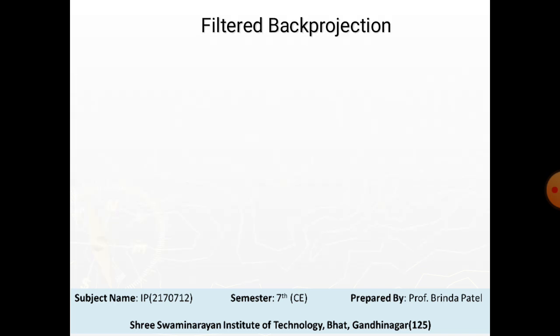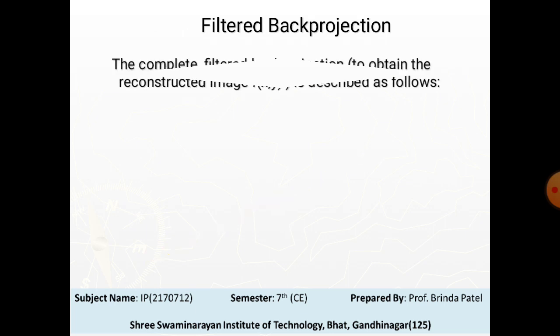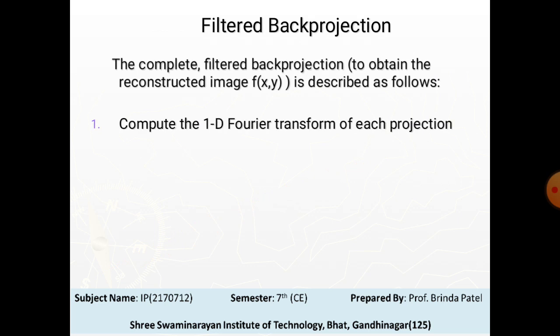The one-dimensional Fourier transform of g(ρ, θ), which is a single projection, is obtained at a fixed angle θ. So the equation states that the complete back projected image f(x, y) is obtained as follows. First, compute the one-dimensional Fourier transform of each projection.